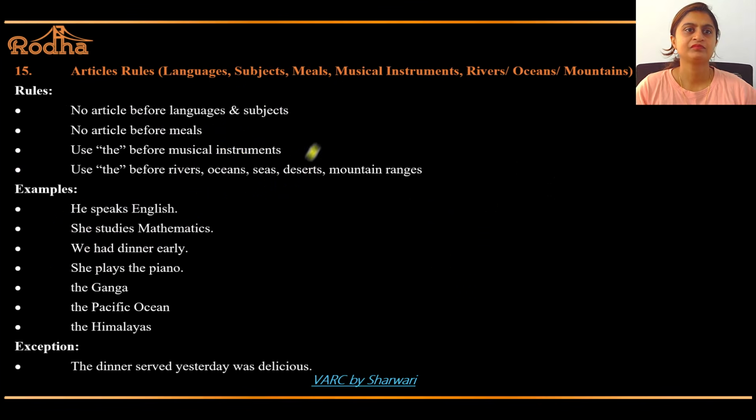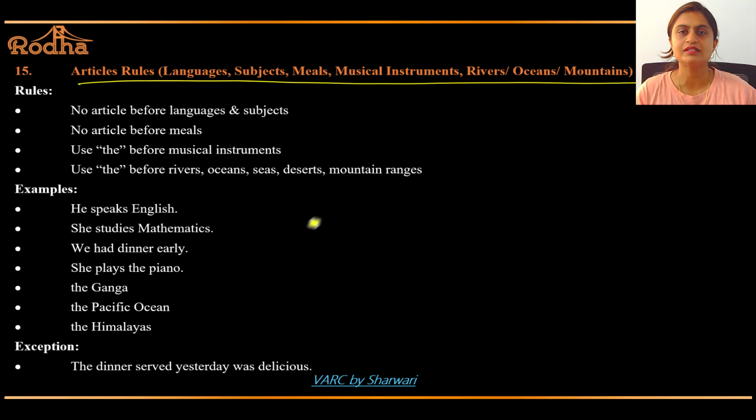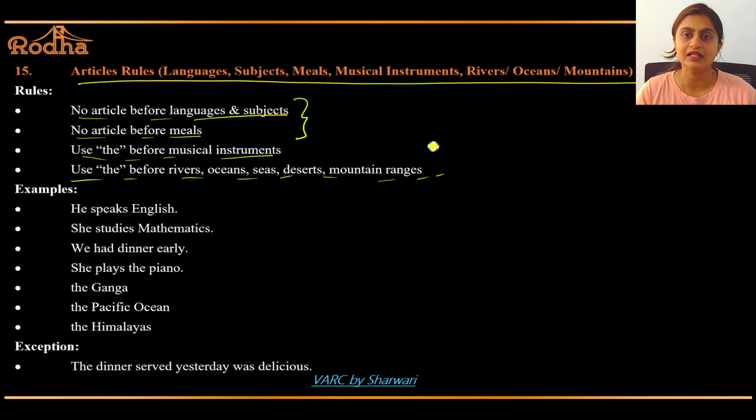Let's go ahead. Now these are basic article rules. Okay? No article before languages and subjects. Got it? No article before meals. Use the before musical instruments. Use the before rivers, oceans, seas, deserts. So that is no article and two article rules. He speaks English. No article. Correct? She studies mathematics. No article. We had dinner. Not a dinner. Only dinner.